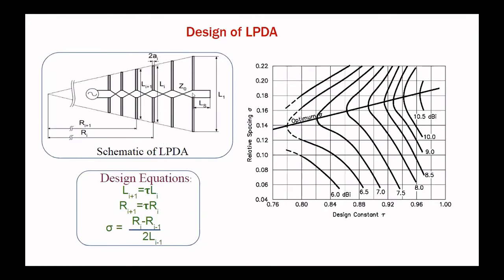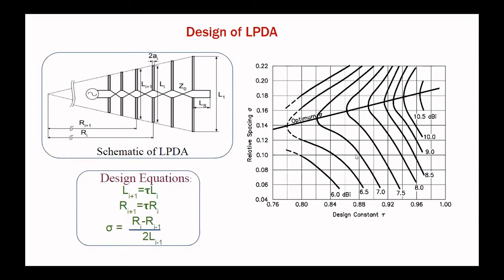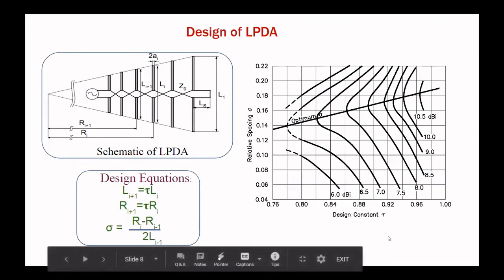The first element corresponds to the lowest frequency, so we can calculate it by lambda by 2. Here you can see L(i+1) equals tau times L(i). This tau is the ratio, and it can be selected from this plot. Tau is the design constant. As per our gain requirement, we can select tau and sigma, and at low frequency the gain is approximately 8 dB, which is sufficient to observe solar events. So we have taken approximately 8 dB gain and the corresponding tau and sigma.